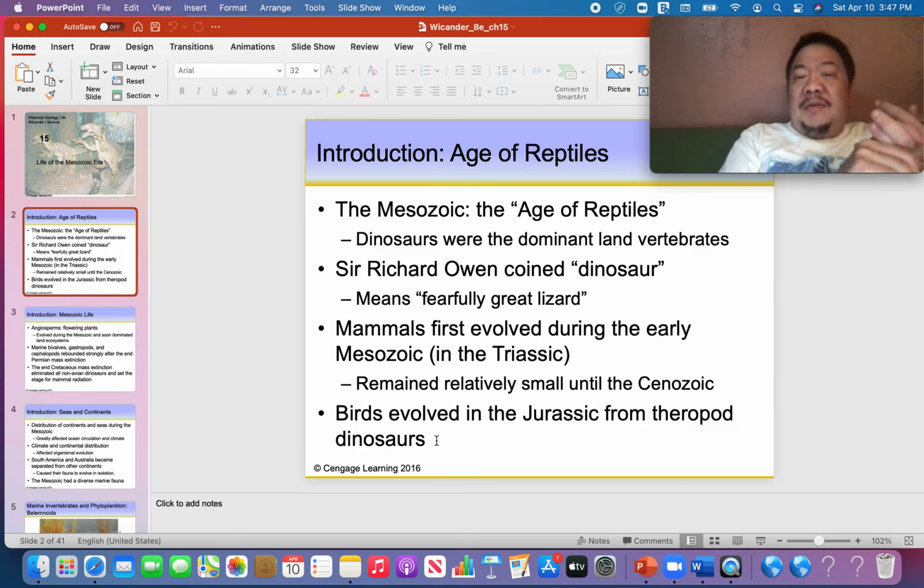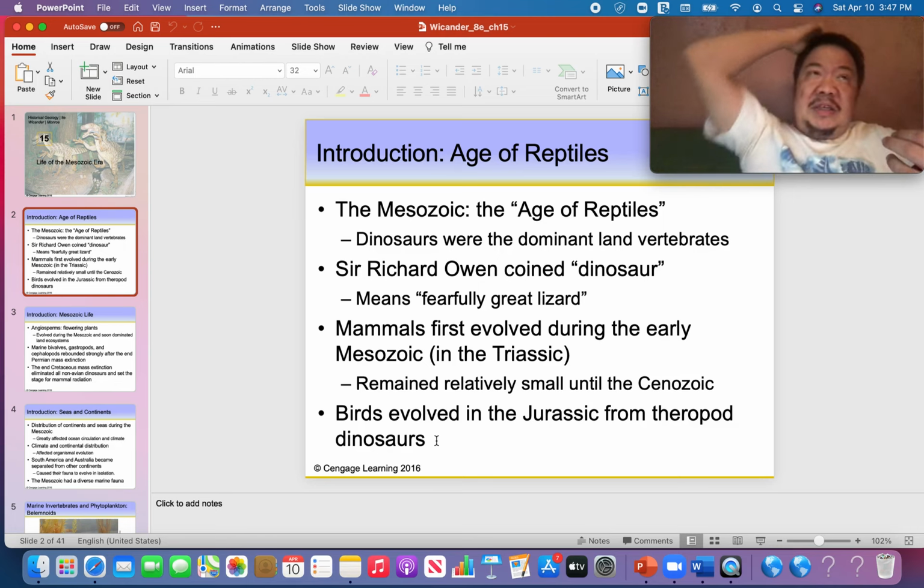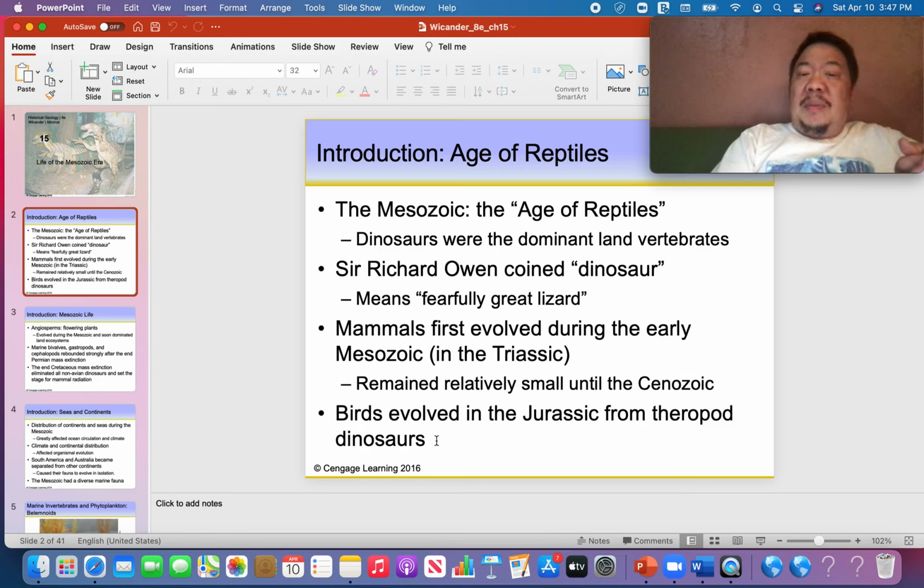And then the amphibians evolved into the reptiles, and so the first reptiles didn't appear until maybe the Mississippian, and they include the plesiosaurs. And then the reptiles evolved into the mammals through the therapsids, and they also evolved into dinosaurs.